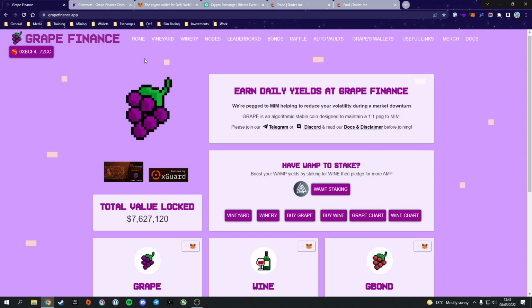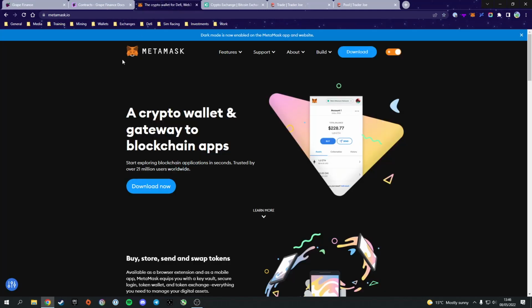To begin with, just like anything in the DeFi space, you need a MetaMask wallet. And this tutorial is going to presume that you already have a MetaMask wallet set up. If you don't, I've provided 2 links down in the video description. Number 1 is a link to the MetaMask website. Personally, I would recommend using that link in order to avoid any scam websites or paid advertisements. There is a lot going around for MetaMask because of how popular it is. The one link down below is the one you see here.